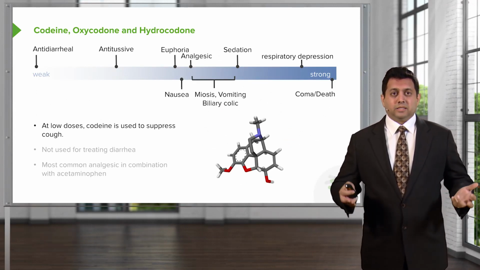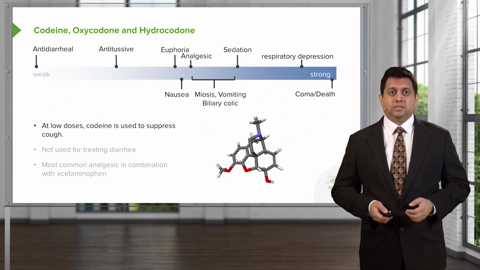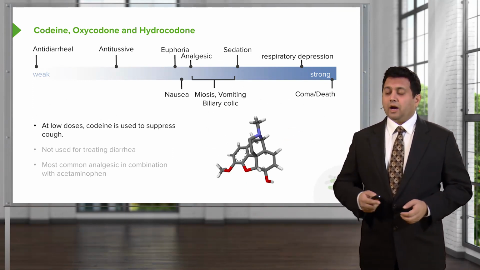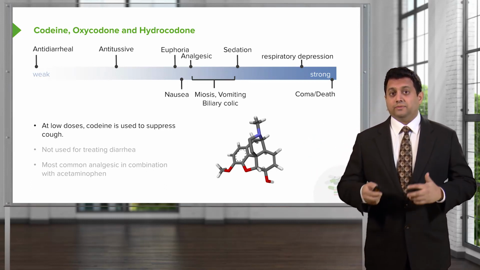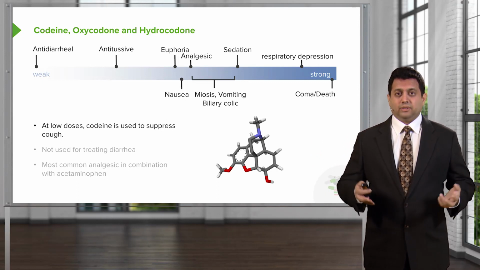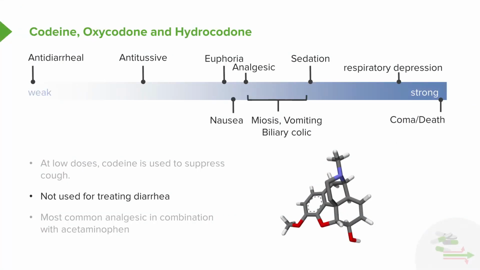In terms of this medication at low doses, codeine is used to suppress a cough. So we often put codeine in cough syrups, and in patients who have severe chronic cough, we will actually use codeine tablets on their own. We do not use it for treating diarrhea, but one of the side effects can be constipation. Once again, it is the most commonly prescribed analgesic, and most commonly it's combined with acetaminophen to give extra pain control.